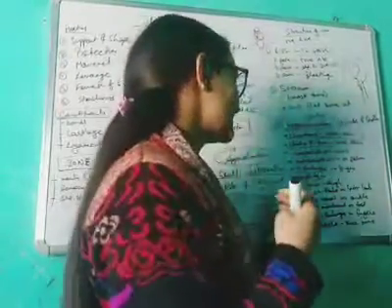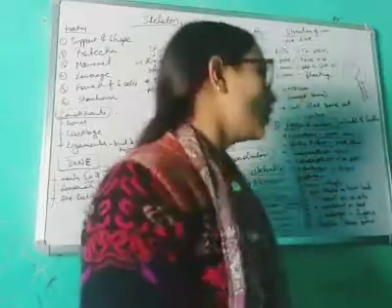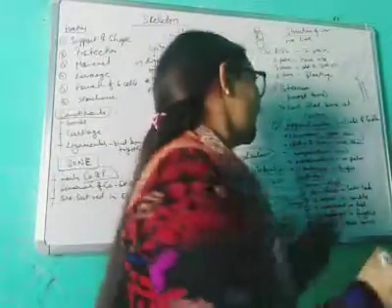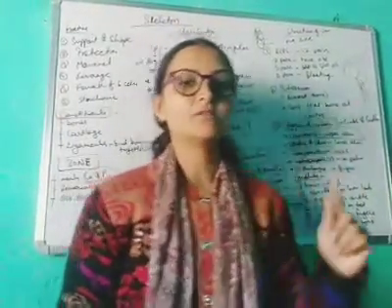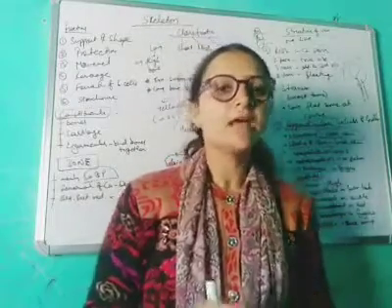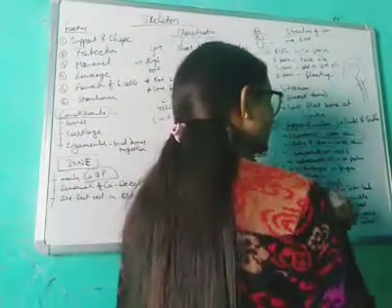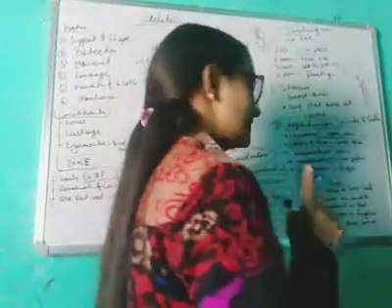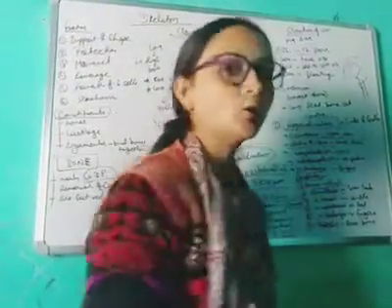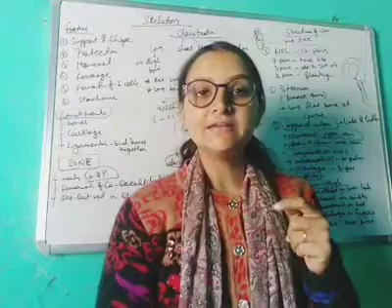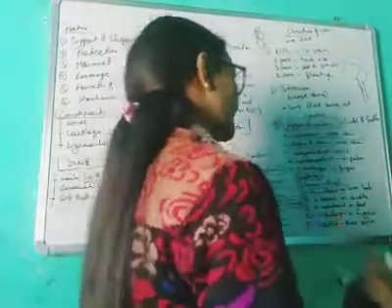Next there are the hind limbs, that means the leg part. There is one femur, the thigh bone. It's the strongest and longest bone of the body. Next there are 2 bones, tibia and fibula, in the lower limb below the knee.